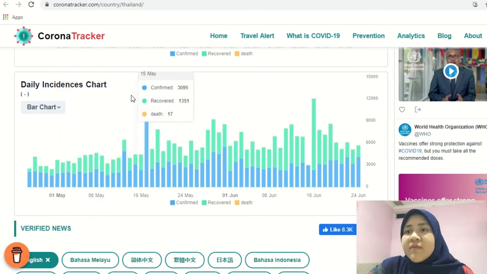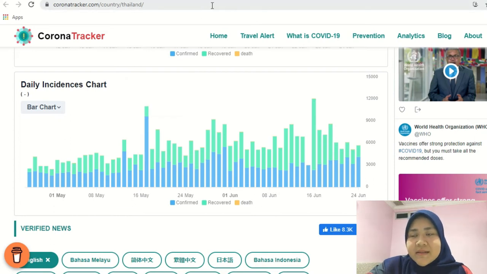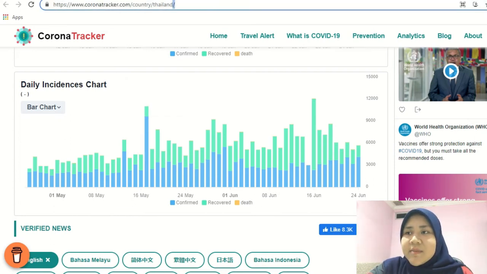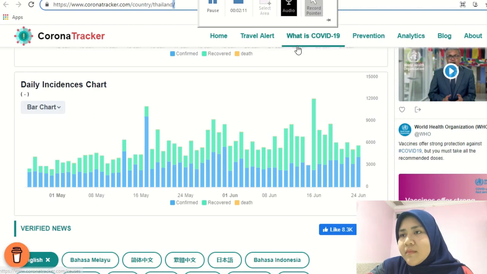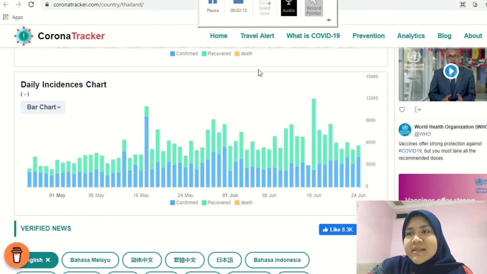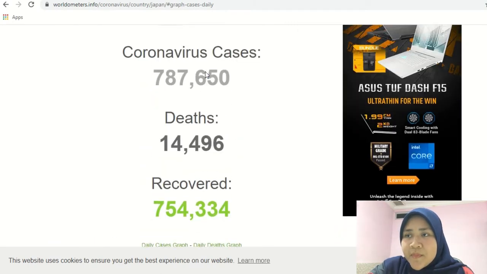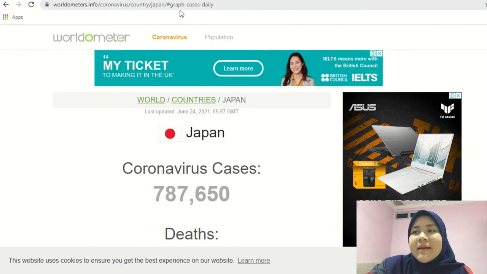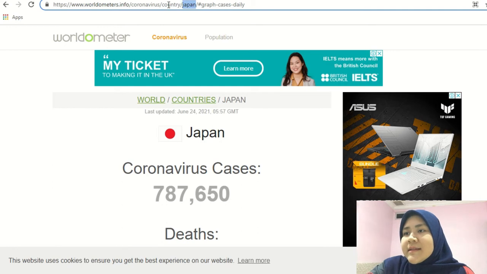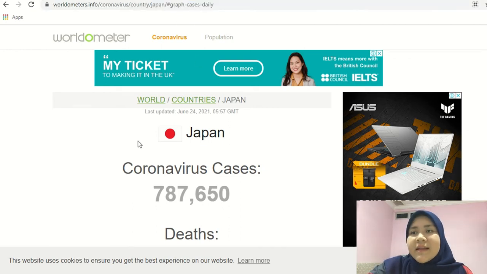Same goes for the case of COVID-19 in Japan. The method of data collection is similar to Thailand. You can just copy the link and then paste it in a new tab, delete Thailand, type Japan, and then we can get the website for COVID-19 in Japan.